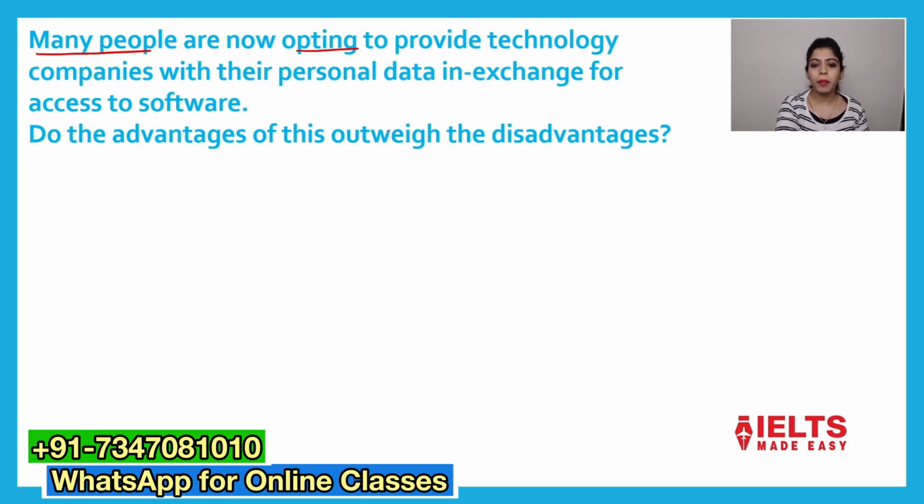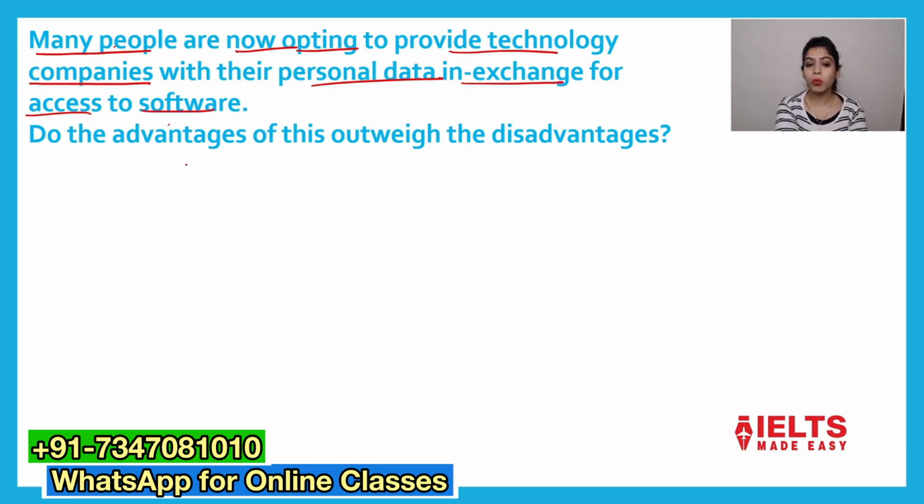You just need to underline the major keywords: many people now opting, provide, technology companies, personal data, in exchange, access to software.